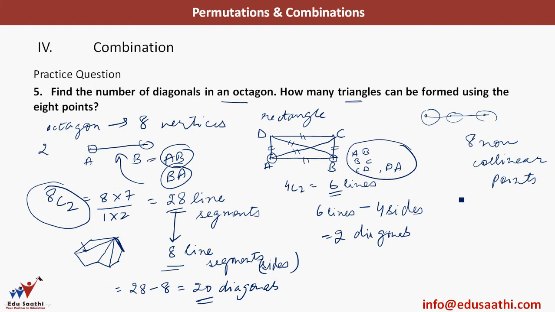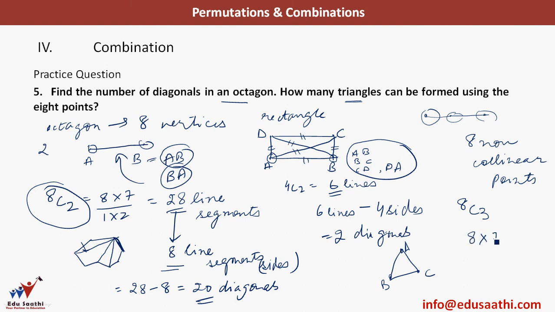8 non-collinear points. I have 8 points. How many points do I need to make a triangle? A triangle has 3 vertices. So I have A here, B here and C here. Out of these 8, I need 3 points to make a triangle.